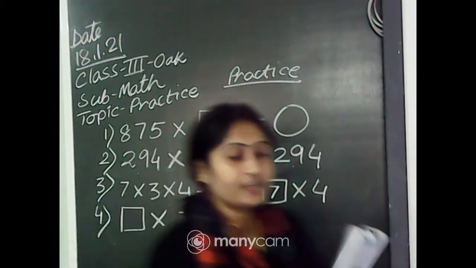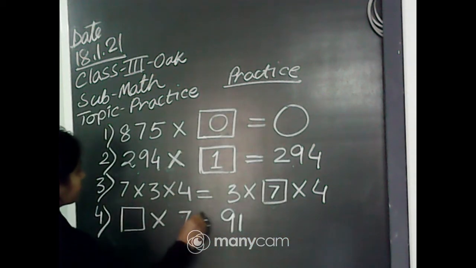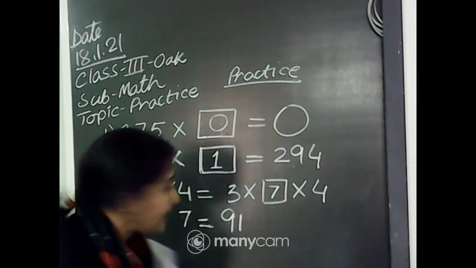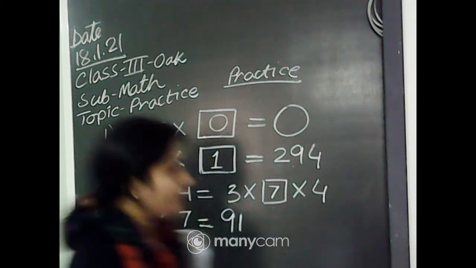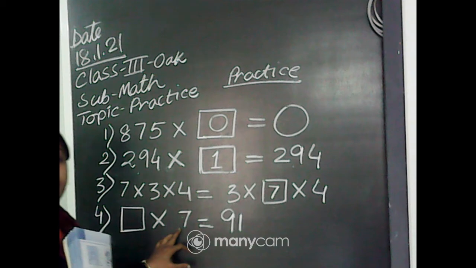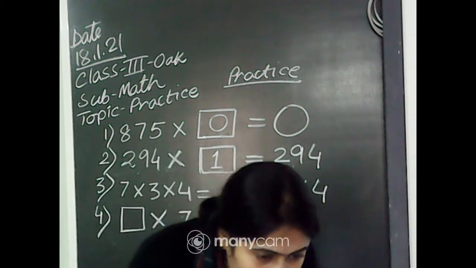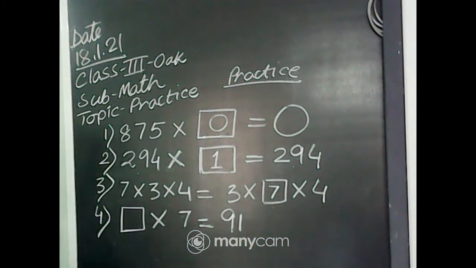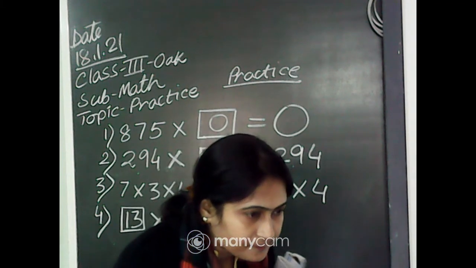What into 7 equals 91? Which number do you have to multiply with 7 to make it 91? Very good Dhriti, very good Arindam, Daksha, Diksha, very good beta. 13 sevens are 91. 13 sevens are 91. Very good beta.